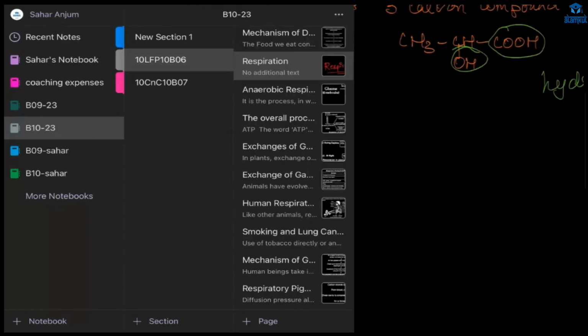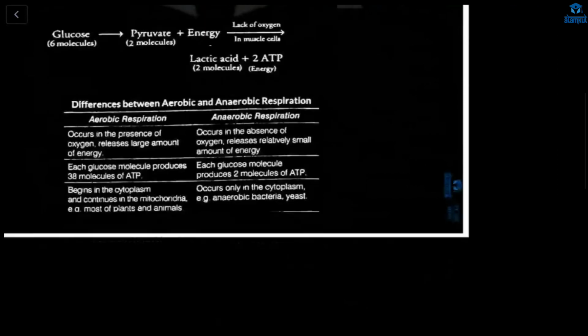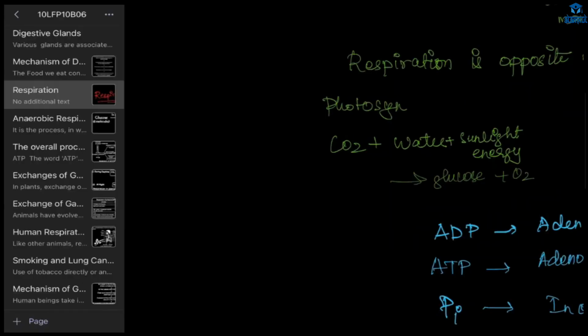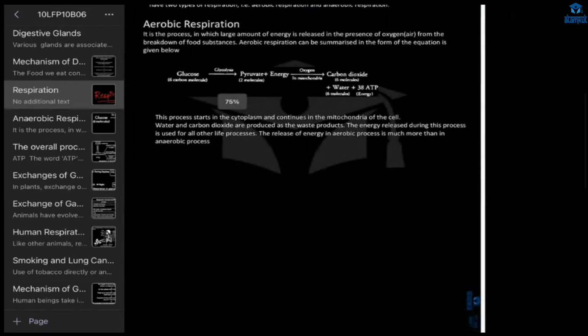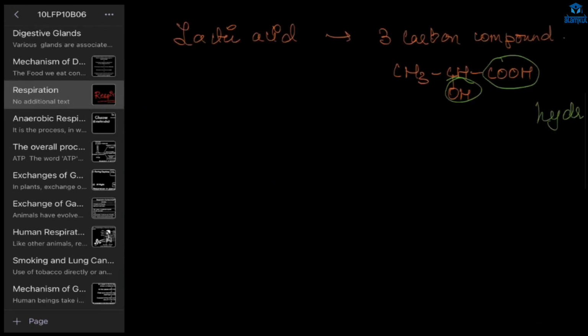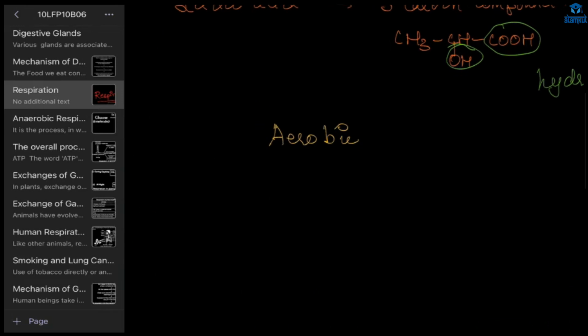Understood. Next is anaerobic, types of respiration. First is aerobic respiration, right? Yes, ma'am. Aerobic means in presence of oxygen. So this aerobic respiration happens in presence of oxygen.